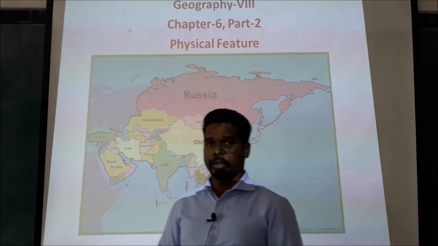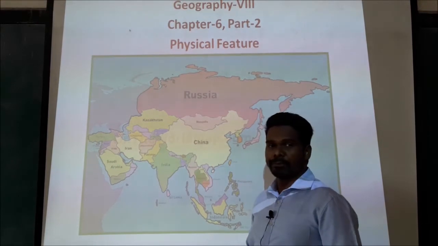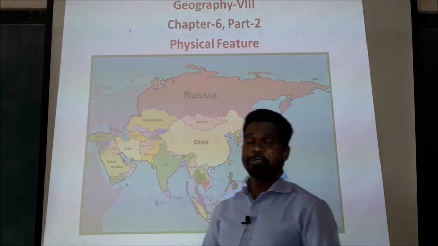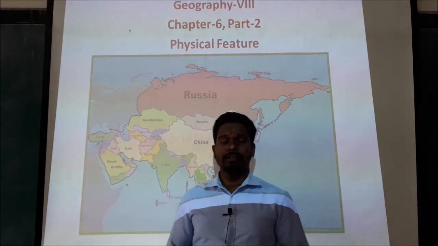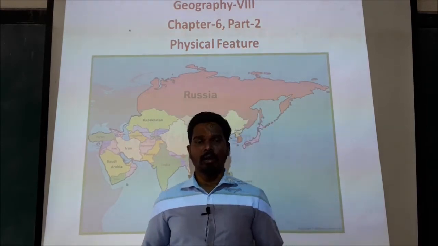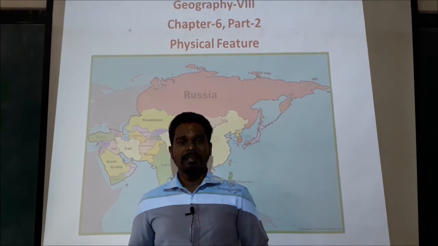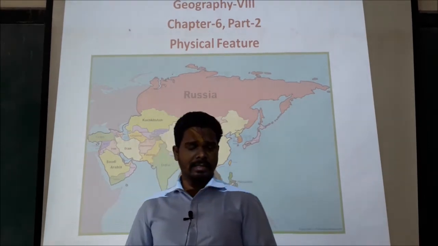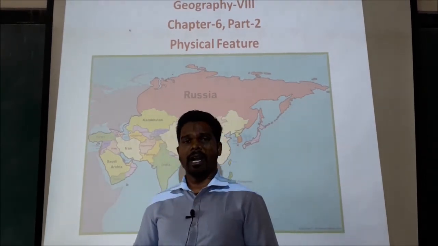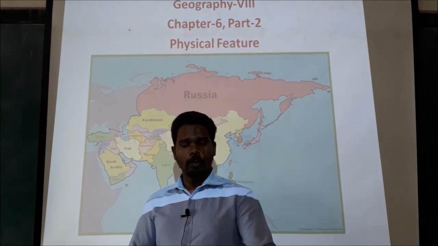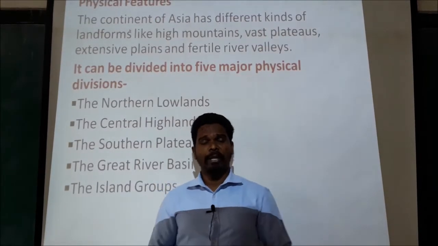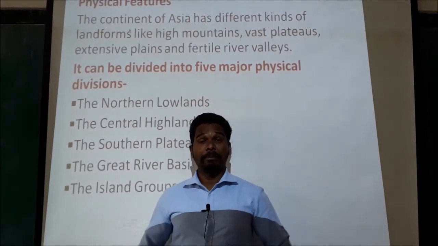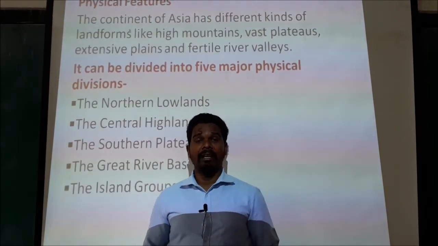So, dear students, today we are going to study the physical features of Asia. As we know, Asia is the largest continent of all the continents. Asia has different landforms like high mountains, vast plateaus, extensive plains and fertile river valleys.